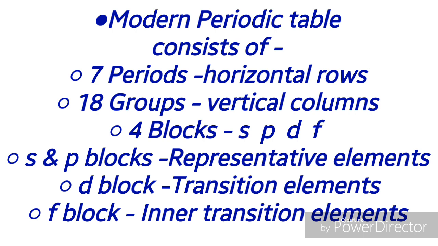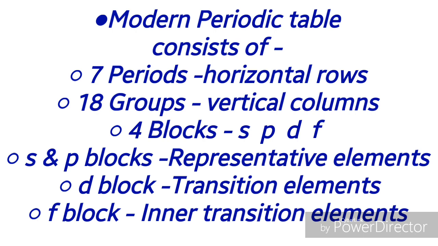The respective elements are placed in these 4 blocks based on the differentiating electron. What is this differentiating electron? The last incoming electron in the outermost shell. If it goes into the S subshell, then the element will be placed in S block. In the same way, if the last incoming electron enters into the P subshell, then the element will be placed in P block, and so on.